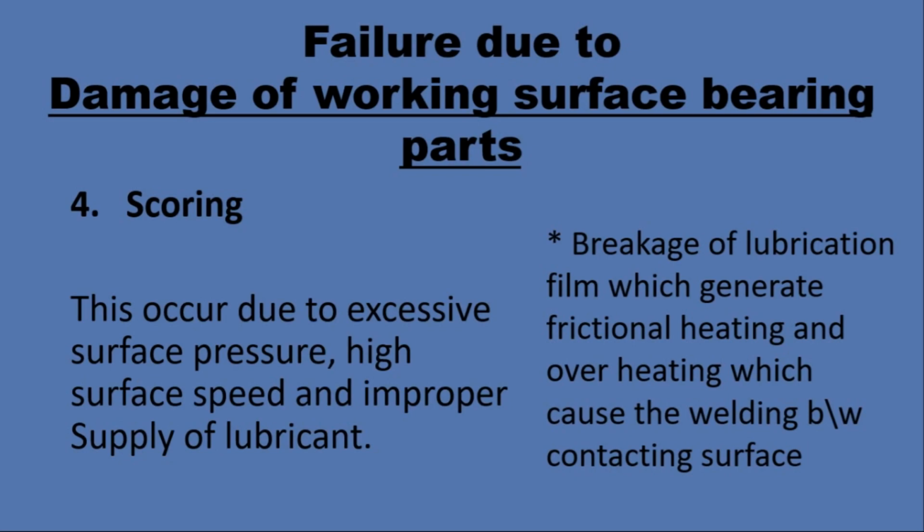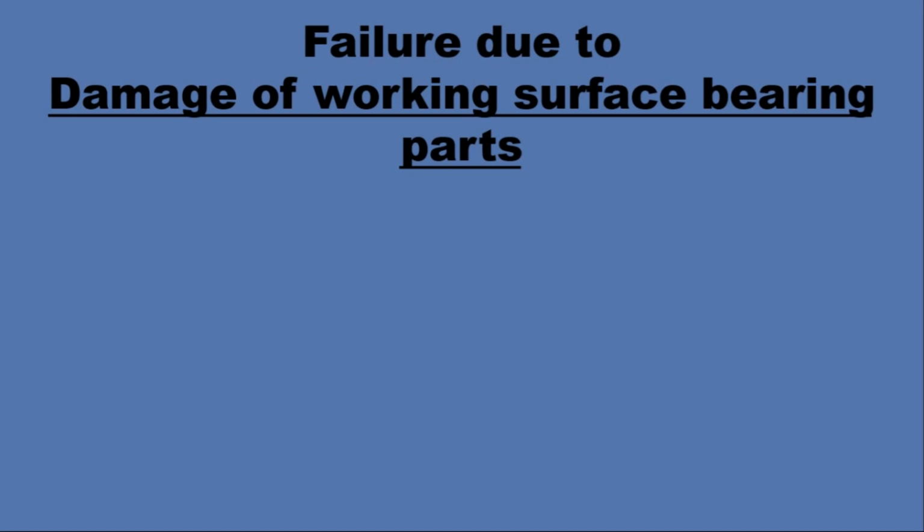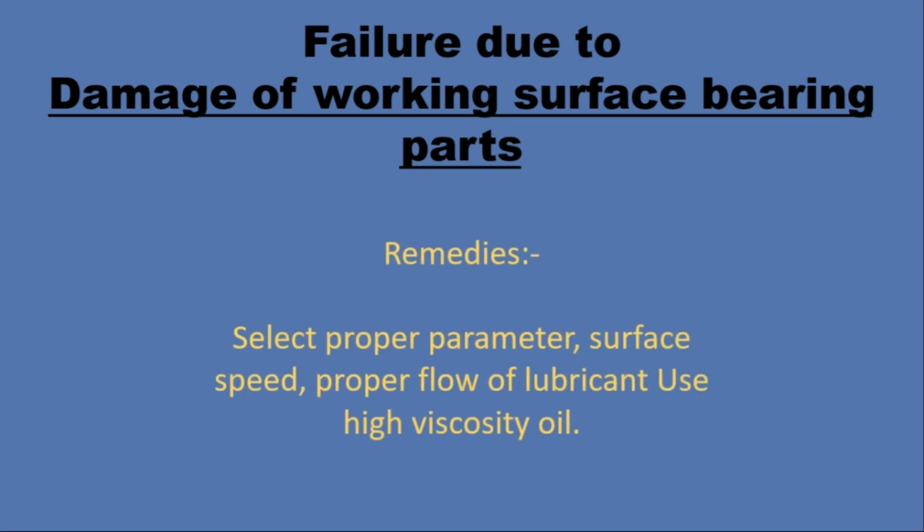So to avoid this, we have to select proper parameters like surface speed and proper flow of lubricant. If there is not a proper flow of lubricant, maybe at one place heating is going to occur due to the excess pressure, and that heating converts into a welding process and welds the two contacting surfaces, which is not desired for us. So this is all about failure of rolling contact bearing.